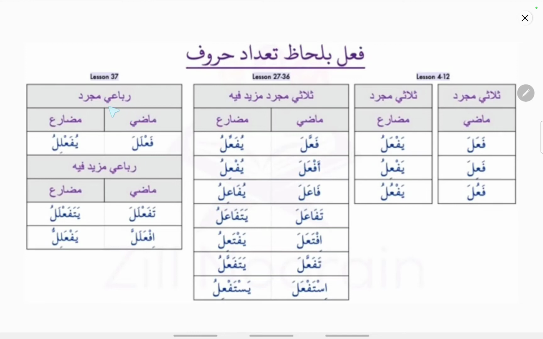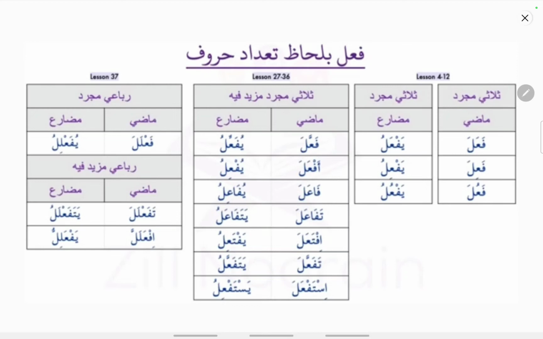Now this is Rubai Mujarrad, which means 4 root letter verb. Basically these verbs will be having 4 root letters, like fa, ain, lam, and lam. Like fa'lala. Now to these 4 root letter verbs some extra particles are added, and that is known as Rubai Mazid Fihi, like tafa'lala, where ta is extra added to this fa kalima, ain kalima, and lam kalima.